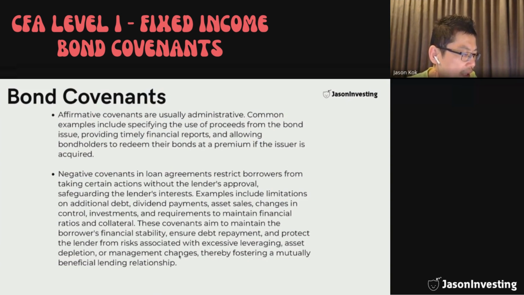When you first lend to the issuer by purchasing the bonds, it is based on how you view the management at that time. So if there are any management changes after that, that will affect the running or the credit risk of the company, which would then affect the bondholders in the case of eventual default. This is the reason why we have such covenants.